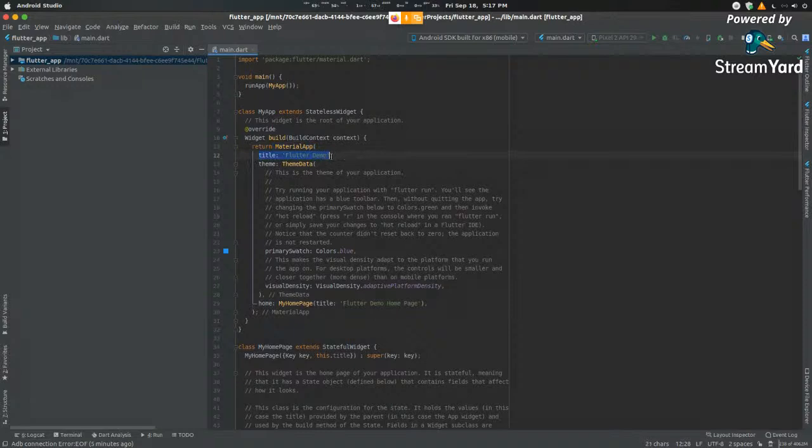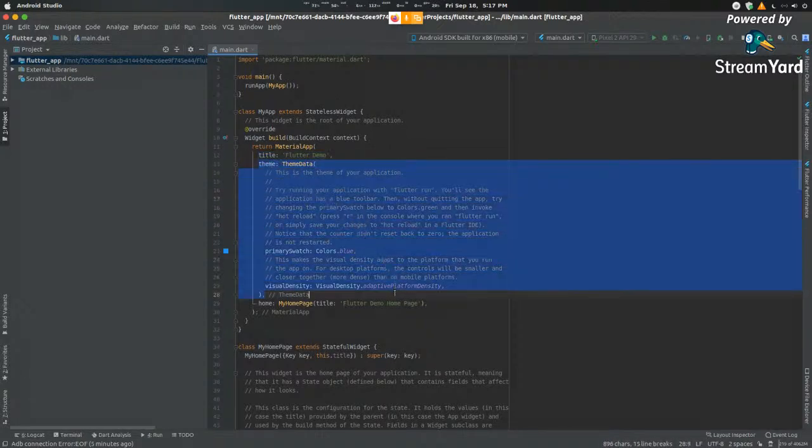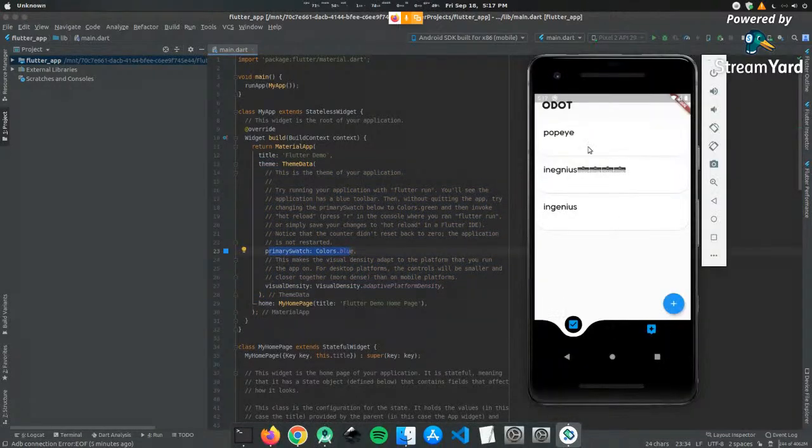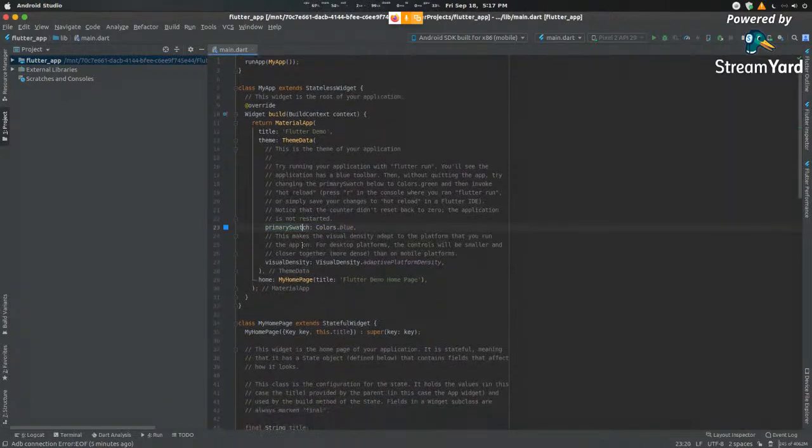The title will be the title of the app that's shown up above, or rather in your home screen. Over here is the theme, which determines how your app looks. The primary swatch is the color that determines the color of the base component. So this blue button here, this color is due to the primary swatch being blue.